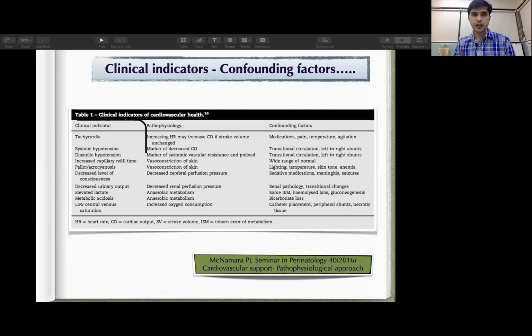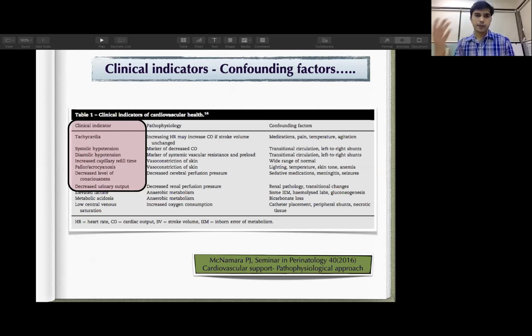But as we all know, these clinical indicators have many confounding factors. Tachycardia can happen with medication, with pain, with temperature difference and agitation. Blood pressure can be falsely reduced, or it is not very accurate during the transitional circulation when we have cardiac shunts like PDA or PFO. It will not correlate well with the systemic blood flow. CRT and color of the baby depend very much upon temperature, skin tone and anemia also.